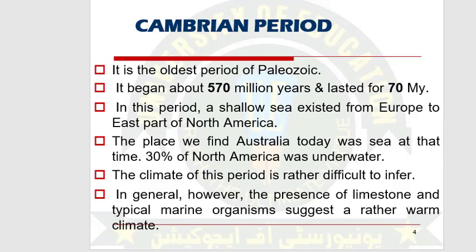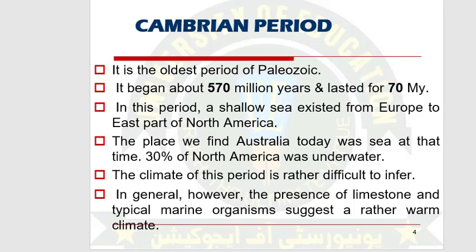First of all, we are going towards the Cambrian time period. The Cambrian was the oldest period of the Paleozoic era. It started from 570 million years ago and ended at 500 million years ago. It means there were 70 million years of the Cambrian time period.